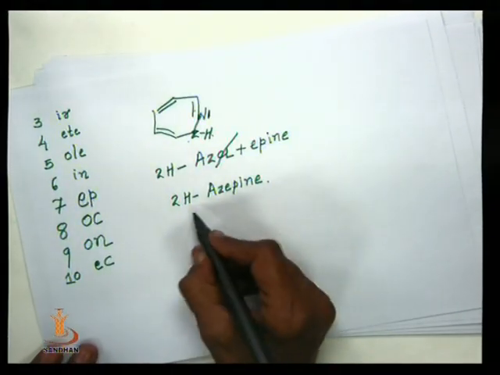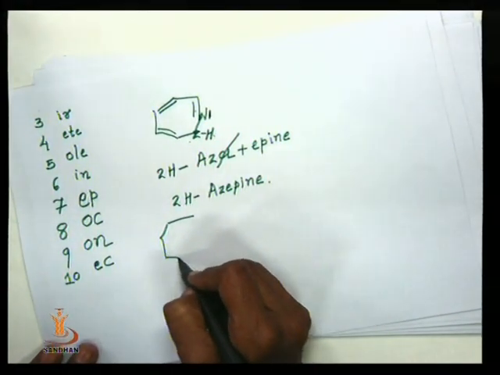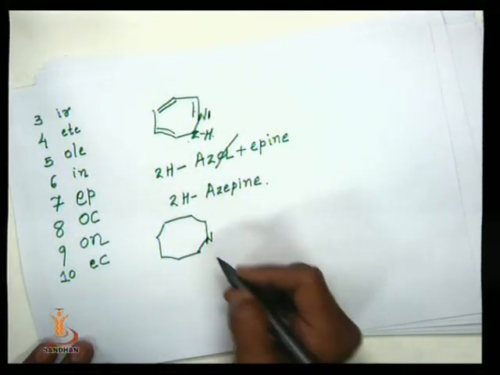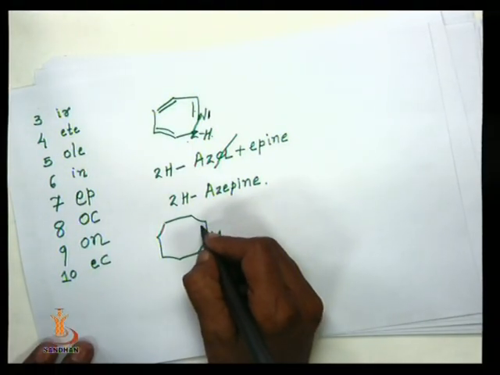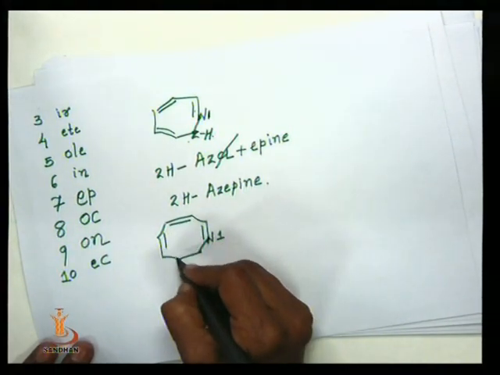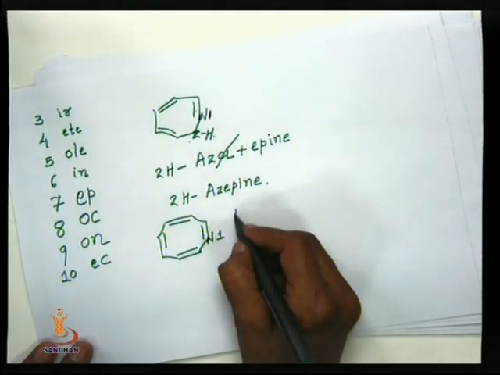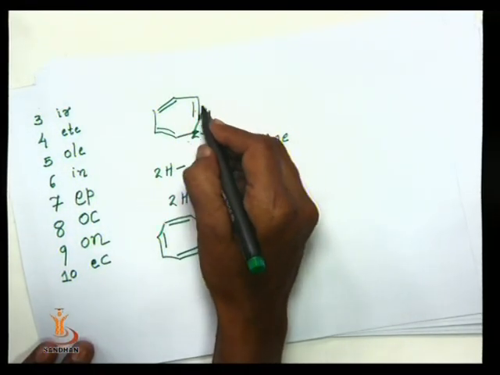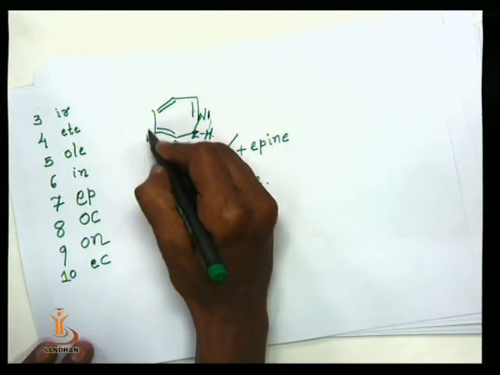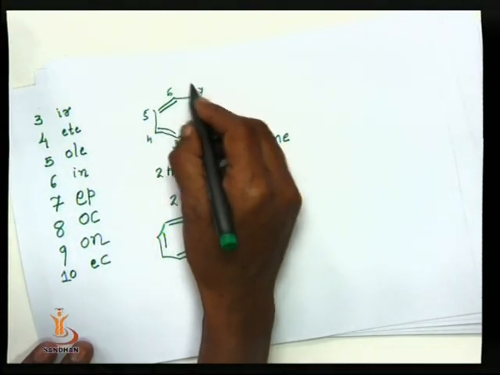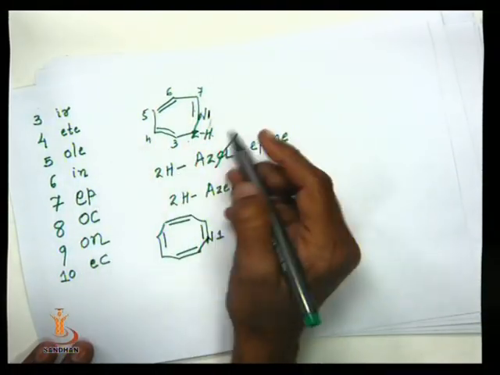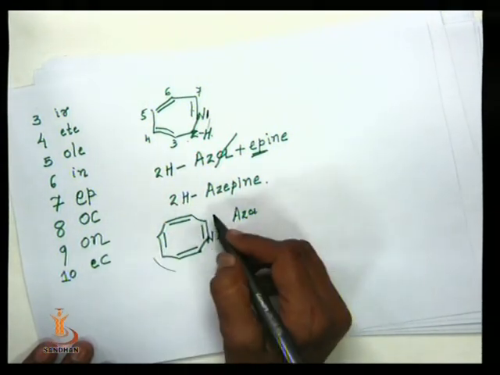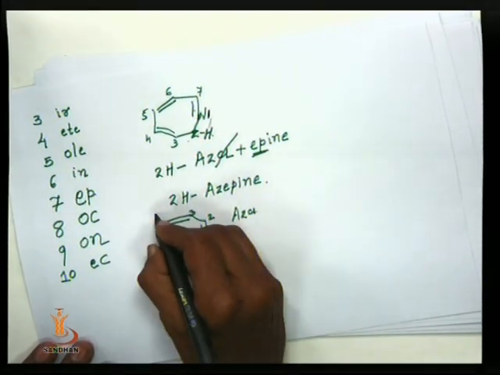Now another ring, an 8 member ring. The heteroatom is present at position 1, where numbering starts. Unsaturation is present, meaning carbon-carbon double bonds, so we use aza. In the 7 member ring, numbering goes 1, 2, 3, 4, 5, 6 and 7, so we call it epine. This compound is an 8 member ring, so numbering starts from 1, 2, 3.